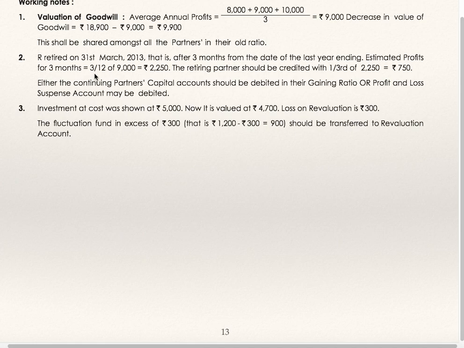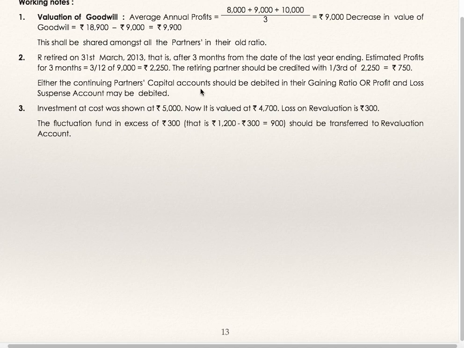Estimated profits for 3 months. See, this is average profit 9,000. This is for 12 months. So 3 months profit will be 9,000 divided by 12 into 3, 2,250. Now you are supposed to calculate retiring partner's share. 2,250 divided by 3, because his share is 1/3, they are equal partners, which is 750.